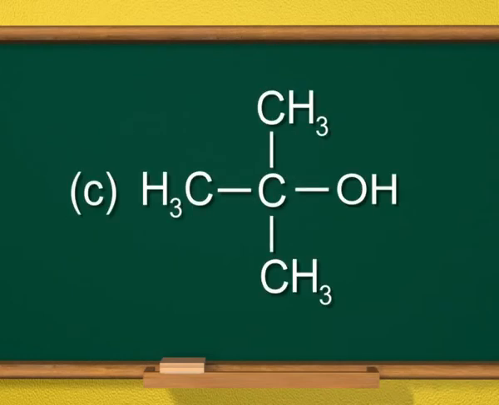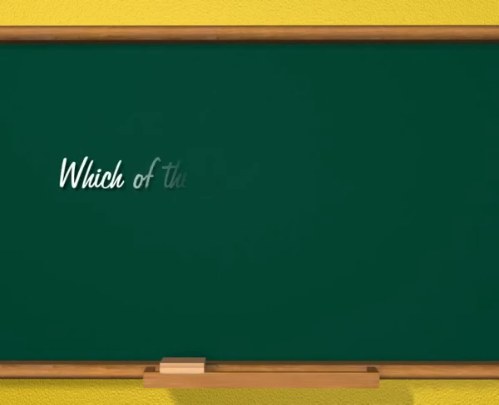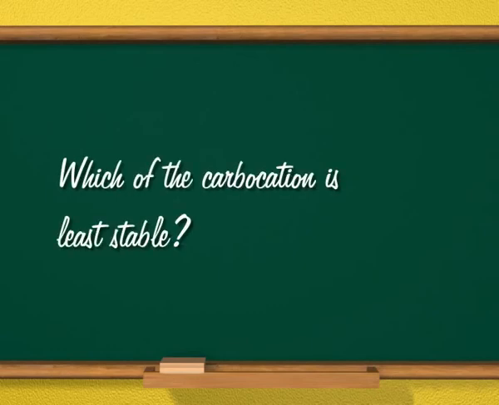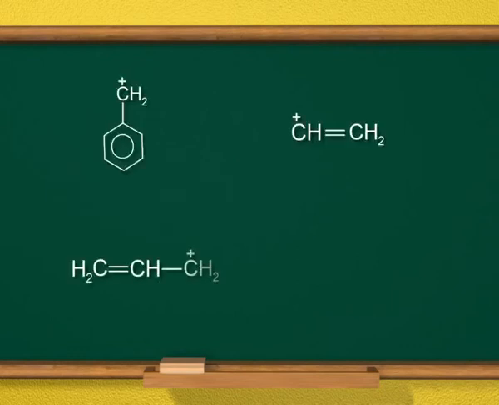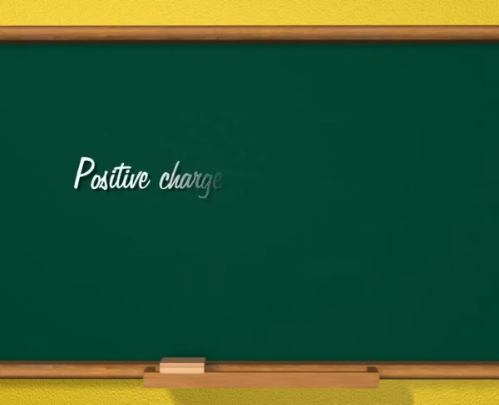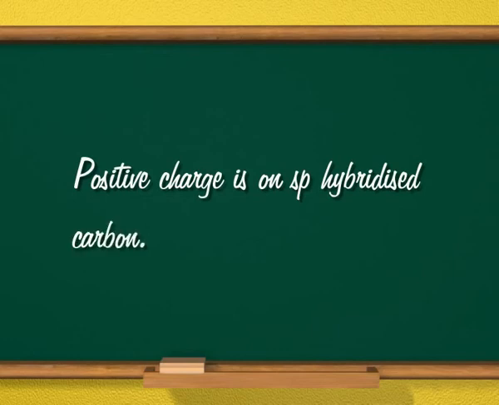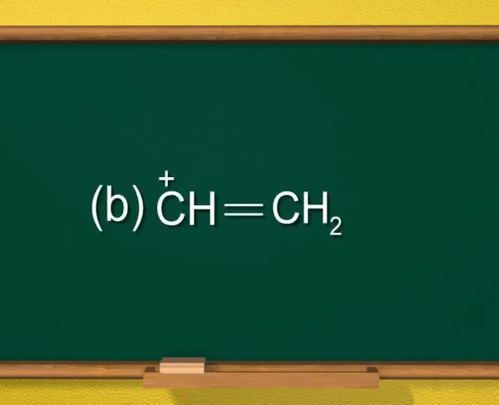So, answer C is correct. Next question is, which of the following carbocations shown on the screen is least stable? And the answer is, positive charge is on sp hybridized carbon, that is, B is correct.